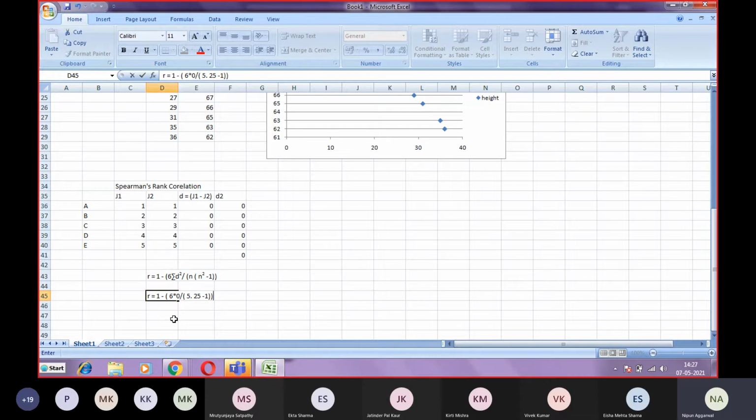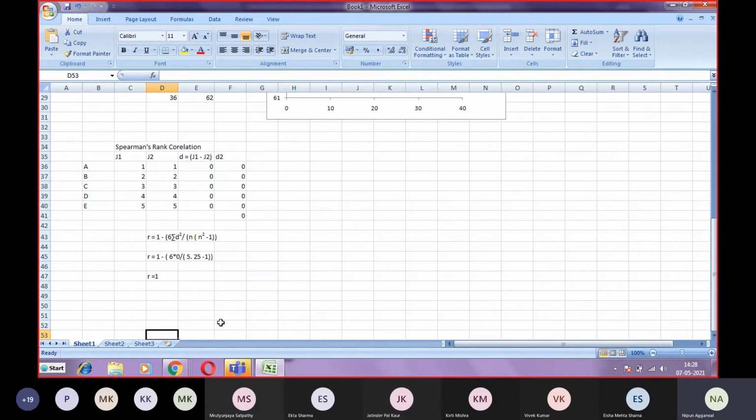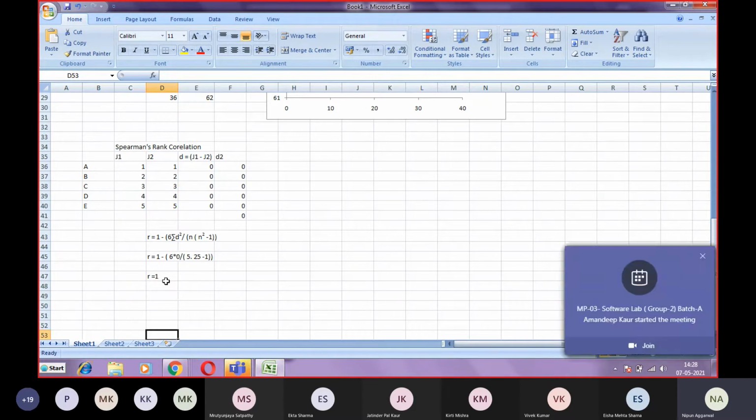So that becomes 6 into 0, and 0 by something is 0. So 1 minus 0, r is equal to 1. So the numerical answer also becomes 1. That is verified from the data, so numerically the Spearman's rank correlation also comes out to be 1.